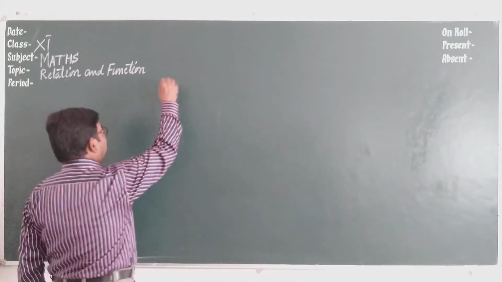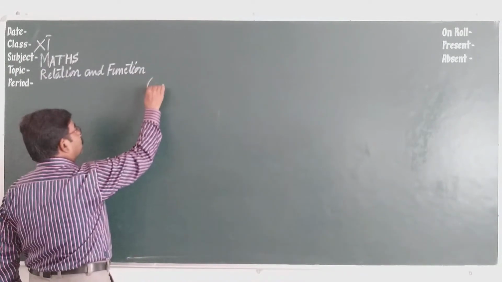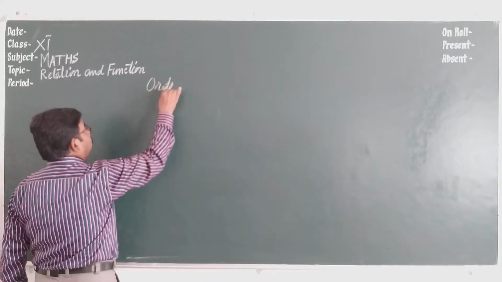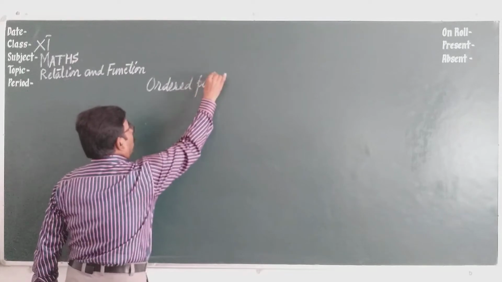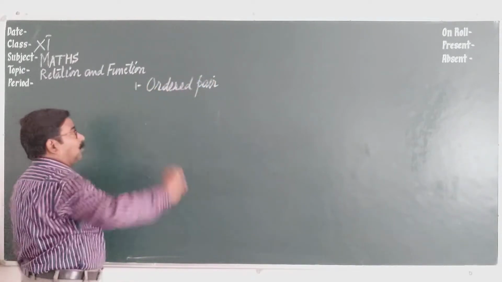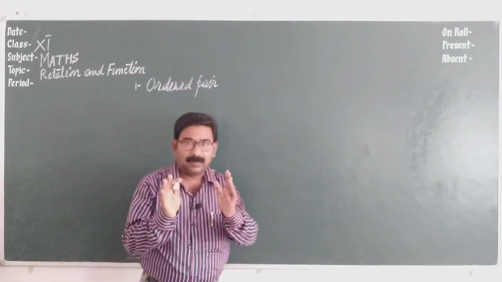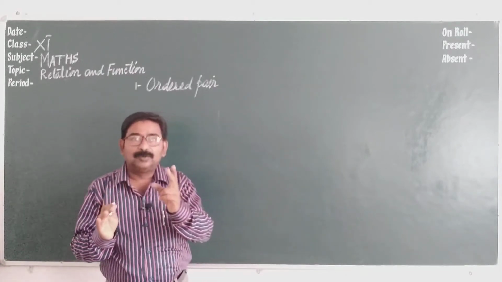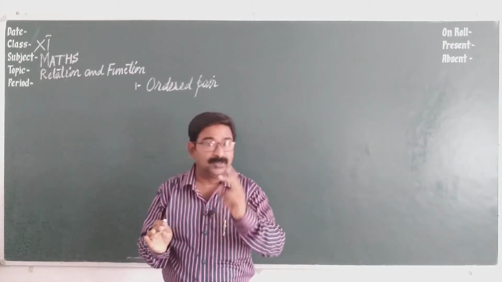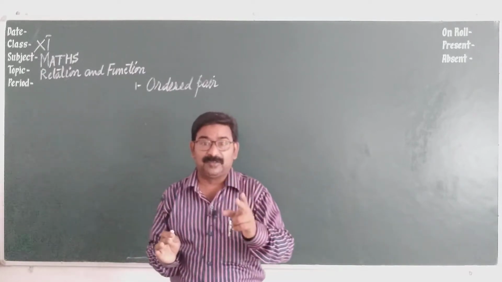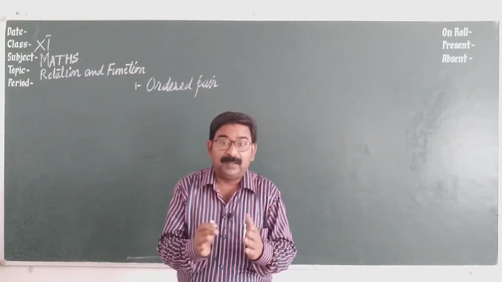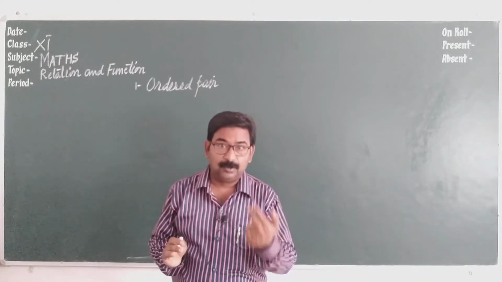First thing to know, ordered pair. Pair means two in number. I told you that for forming the relation we need two individuals, so for forming the pair you need two things, two objects.